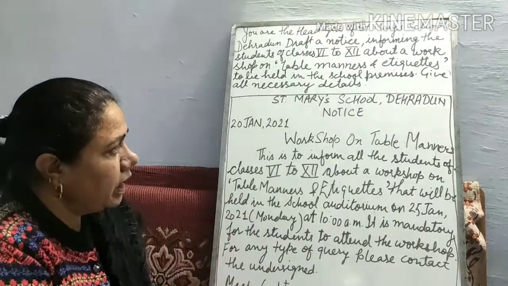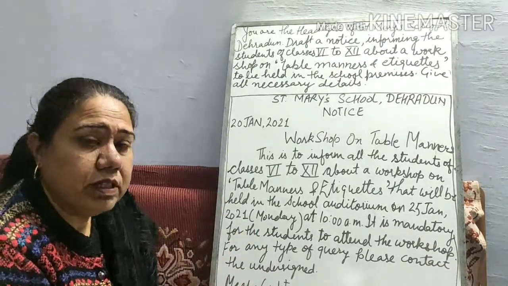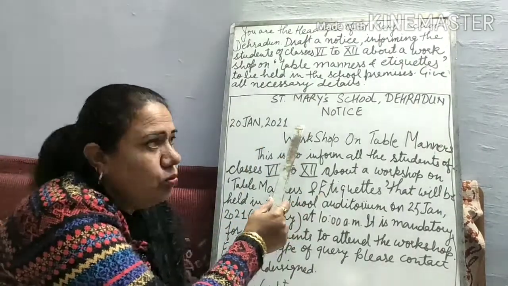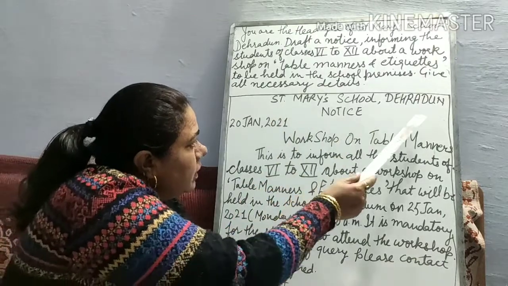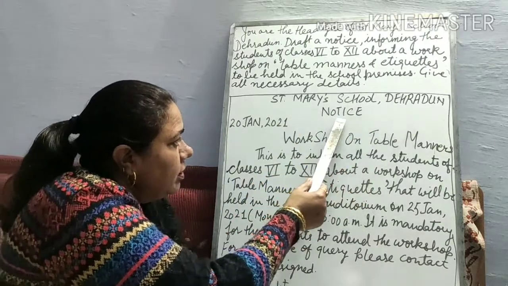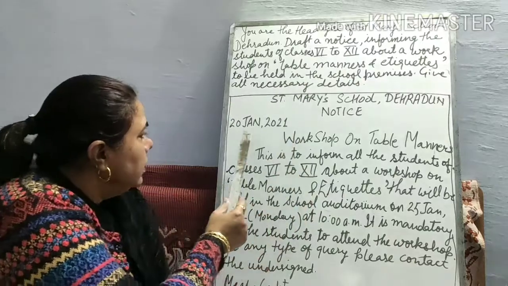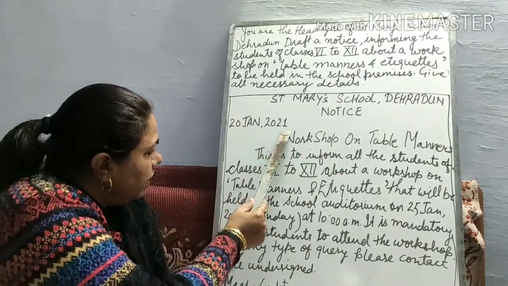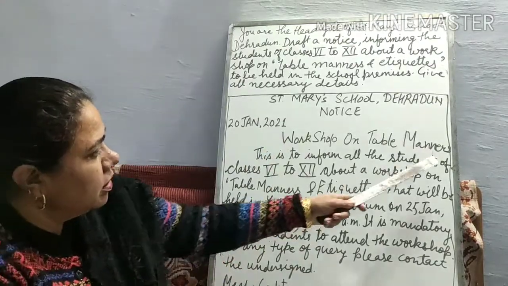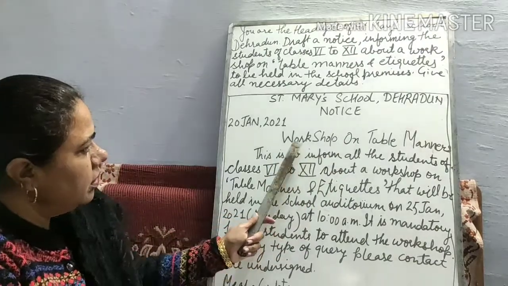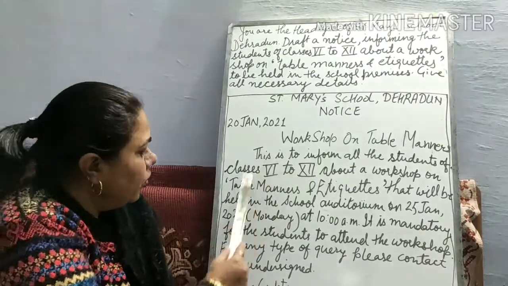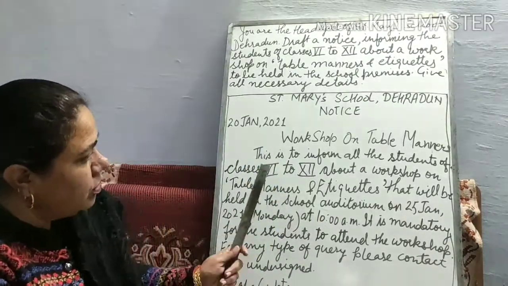First you will keep in mind what we will do according to the format. First we will draw the lines. After that we will write the name of the institution, St. Mary School, Dehradun, in all capital letters. After that, NOTICE in capital letters, then the date, 20th Jan 2021. Then your topic, the title: Workshop on table manners. Then the body, which it is necessary to write accordingly.